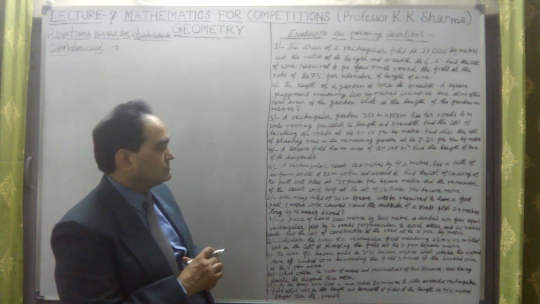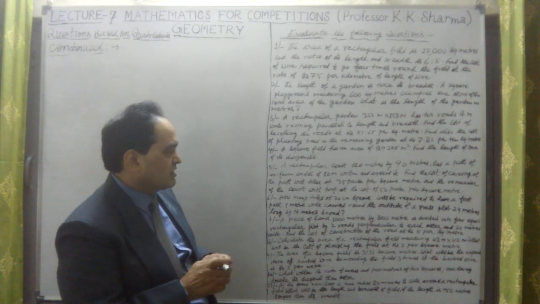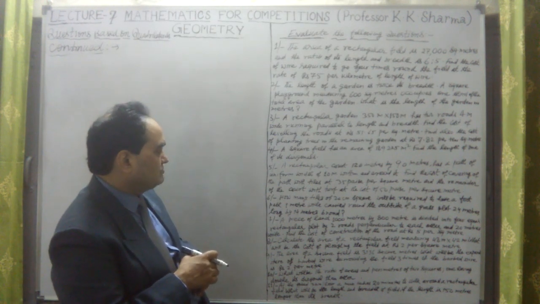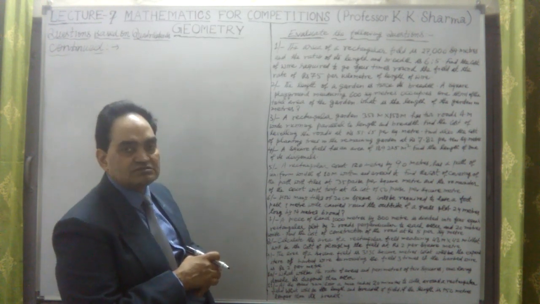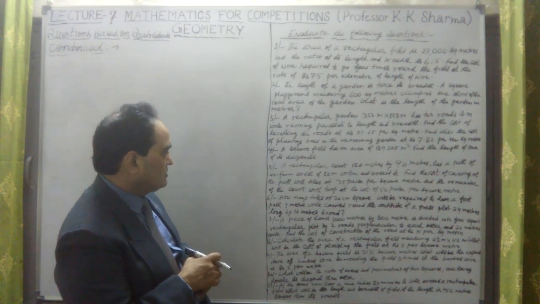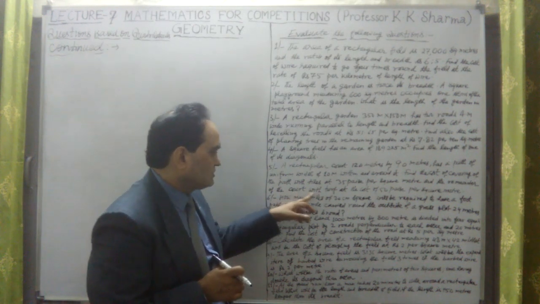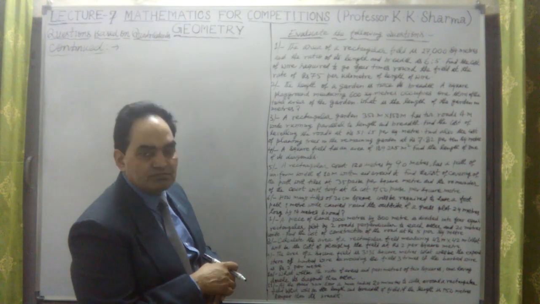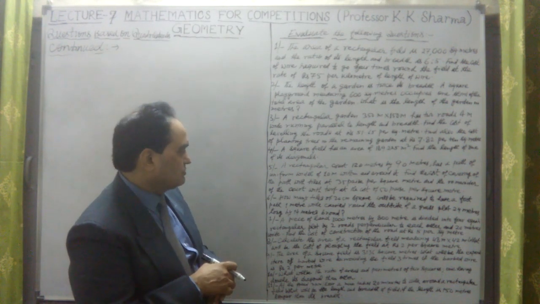Got the point? Within and around it. Okay. Find the cost of covering the path with tiles at 35 paise per square meter, and the remainder of the court with the turf at the cost of 50 paise per square meter.